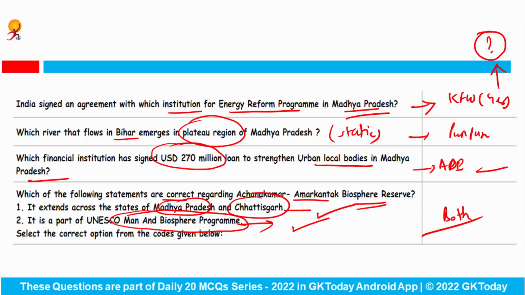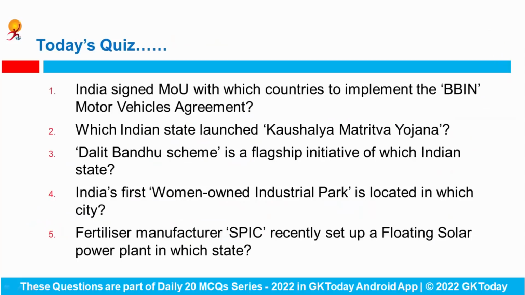Fine. Now, Madhya Pradesh was also in news because of its cow tax plan that has been announced by Chief Minister Shivraj Singh Chauhan. Now, let's start with today's quiz. Here on the slide, you can see 5 questions which have been taken from the past 2-3 days current affairs. Pause the video and try to solve each of these questions. And at the end of the lecture, do not forget to share your scores in the comment section. So please be honest and do not cheat with yourself.